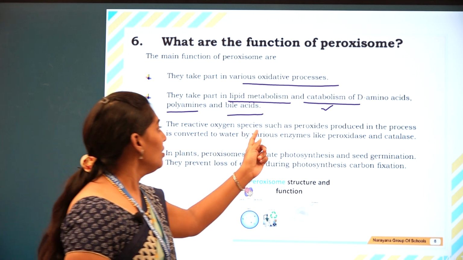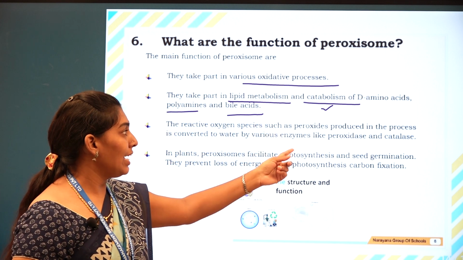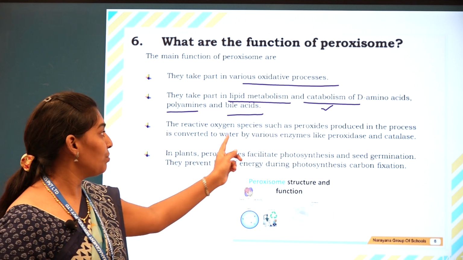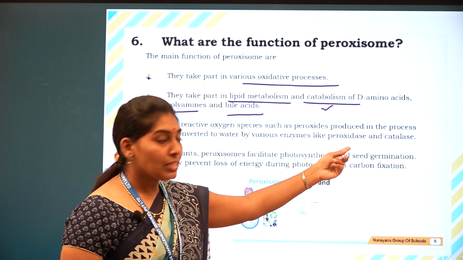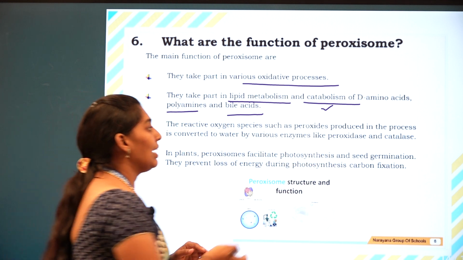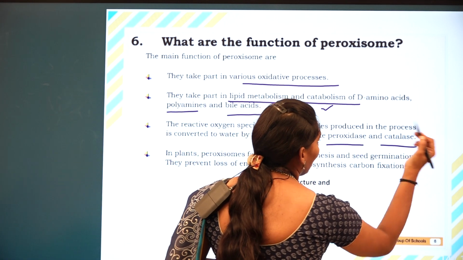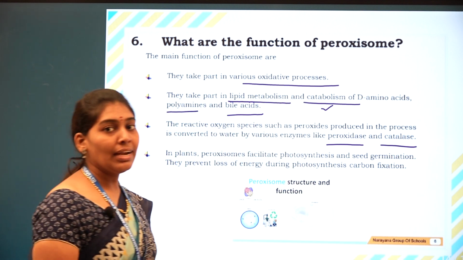Reactive oxygen species, especially peroxides, produced in the process are converted to water by enzymes like peroxidase and catalase.